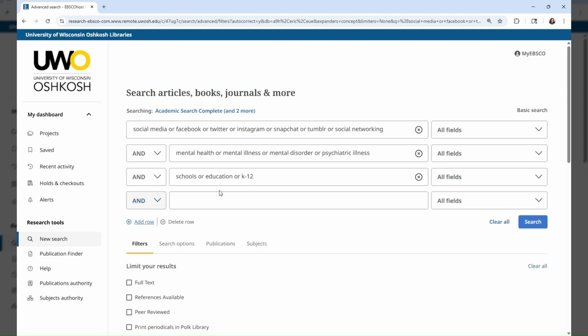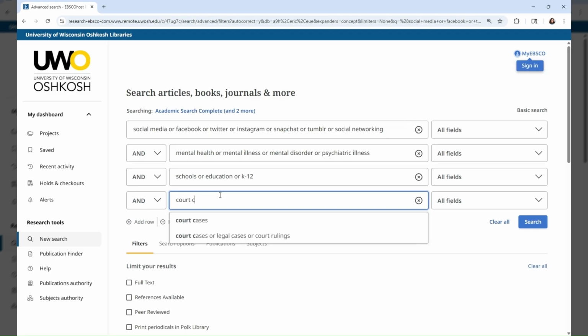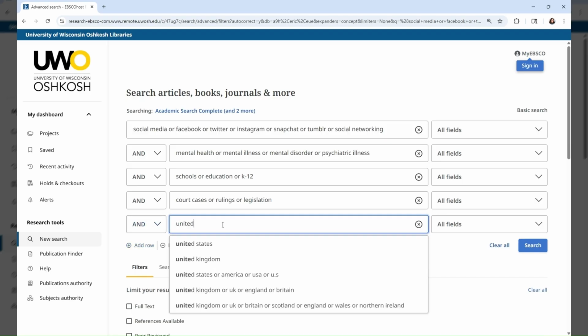Now I need to add a row because I want to specify court cases or rulings or legislation. And I might even indicate that I'm specifying United States.